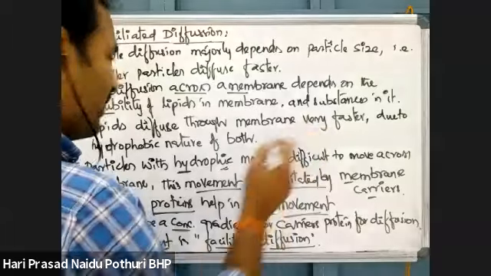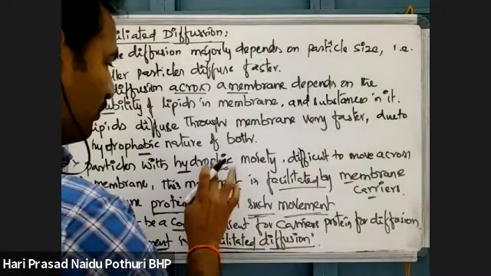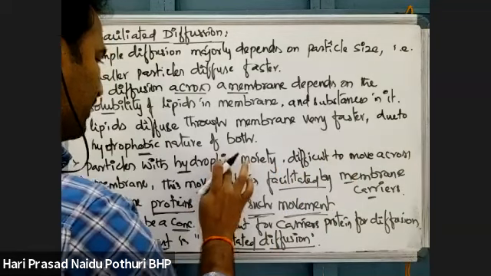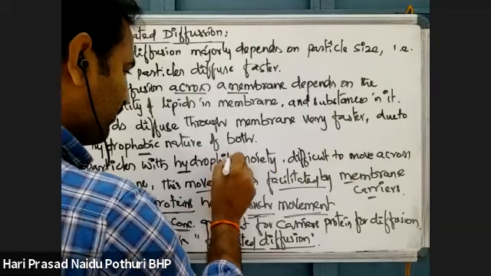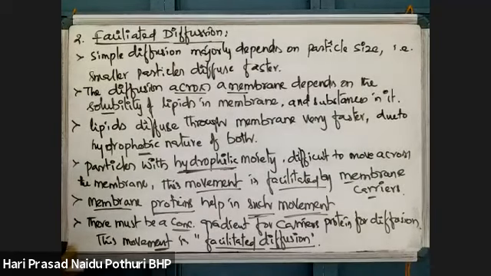Lipids diffuse through the membrane very fast due to being hydrophobic. Difficult to move means hydrophilic. Sorry, hydrophilic here. I wrote it correctly. Yes, done. Then I will erase. Thank you.